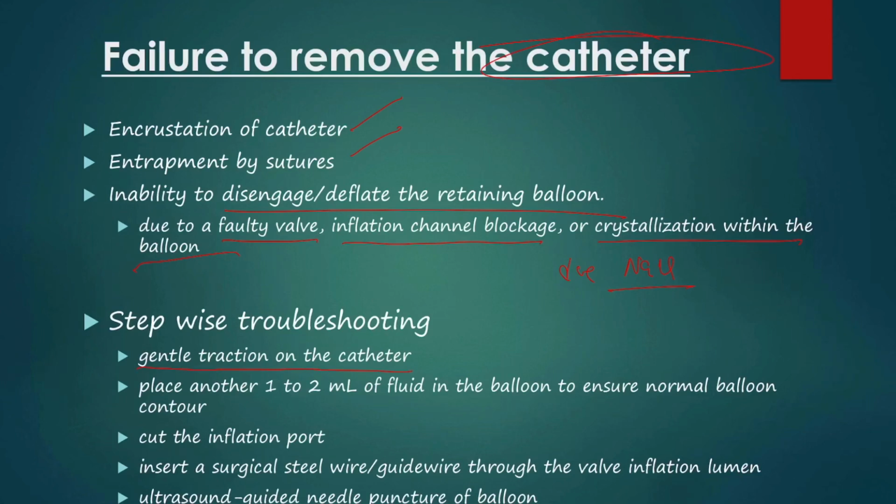First step is gentle traction on the catheter, after ensuring you have aspirated the complete volume of the inflated balloon. Next step is to place another 1 to 2 ml of fluid into the bladder to ensure normal balloon contour.